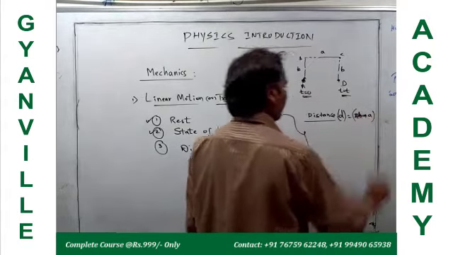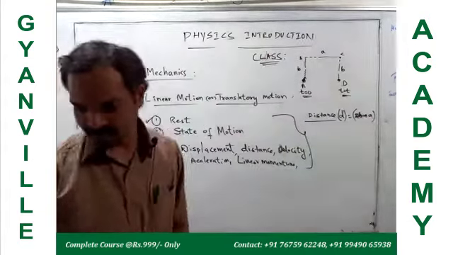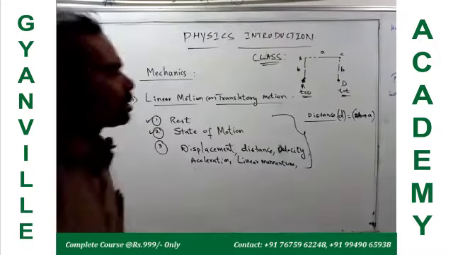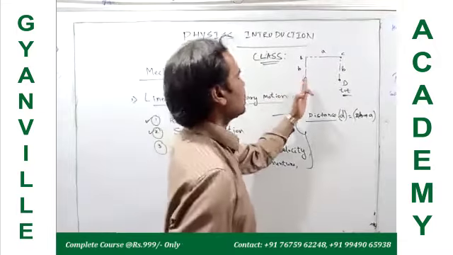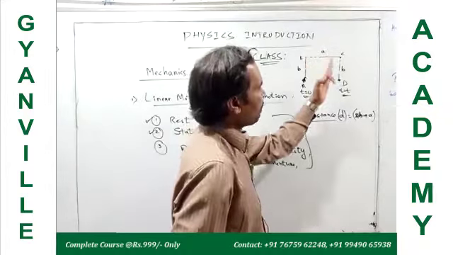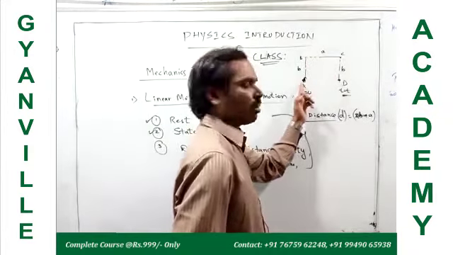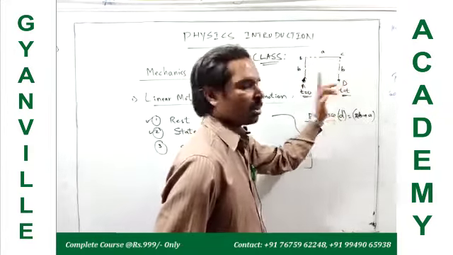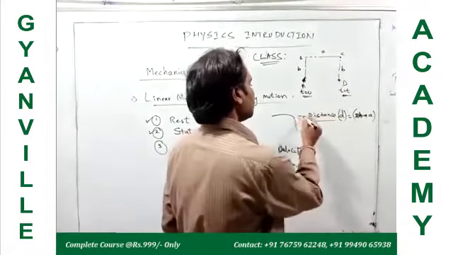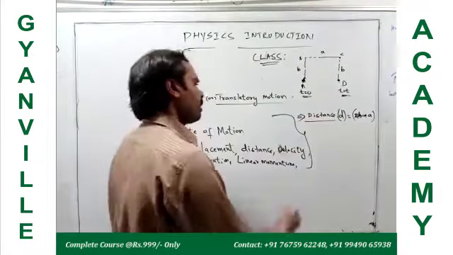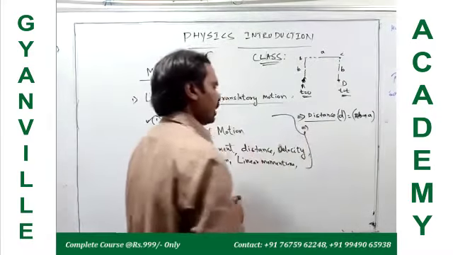This is the distance calculation. So distance is the actual path length traveled by the particle when it is going from one point to another point. I think you know, right?